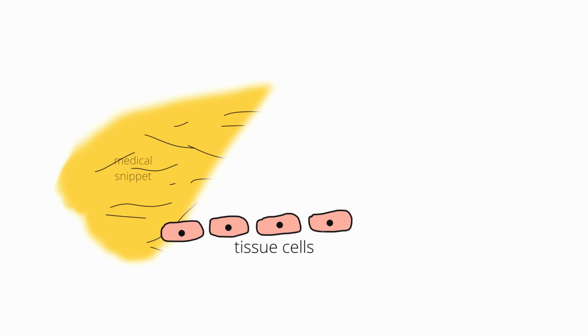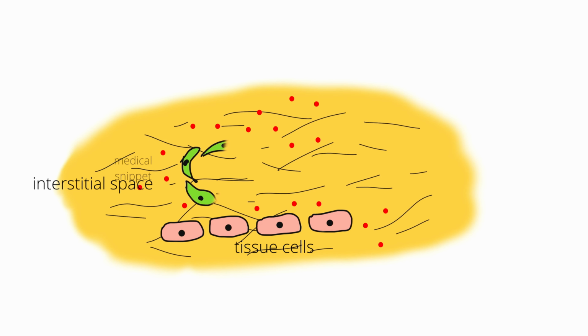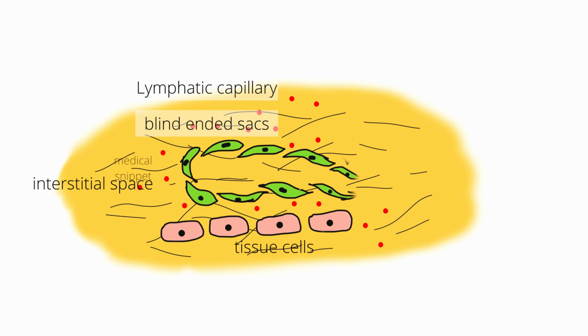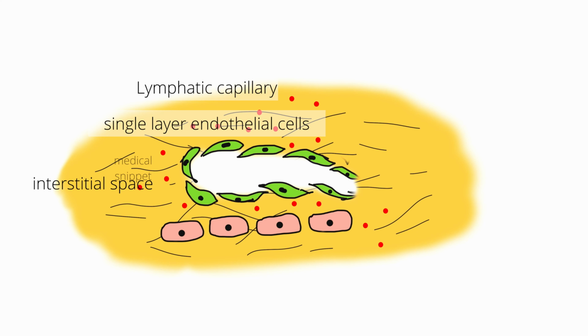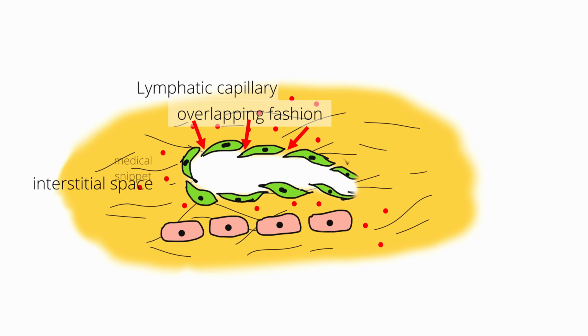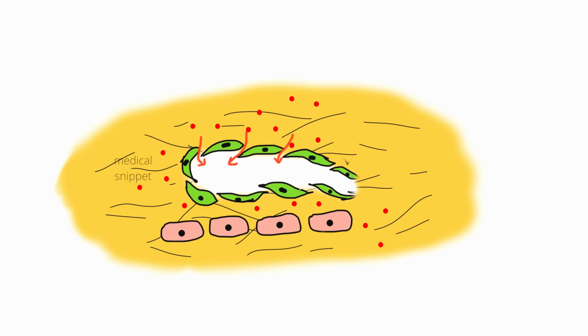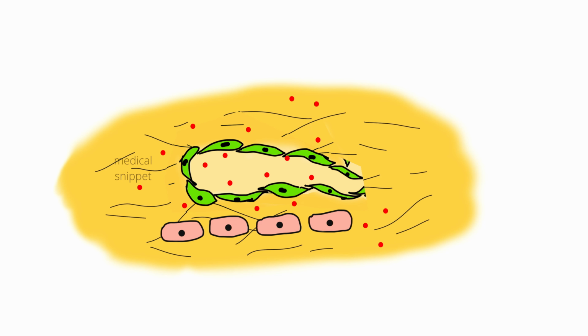The lymphatic capillaries are formed in the interstitial spaces as blind-ended sacs. They are made of a single layer of endothelial cells. These endothelial cells are arranged in an overlapping fashion, such that it acts as a unidirectional flat valve. Fluid and its suspended particles can enter the lymphatic capillaries from the interstitial tissue. But once entered, the fluid and its suspended particles cannot escape out, due to the overlapping arrangement of the endothelial cells of the lymphatic capillaries, as any backflow will close the flat valve.